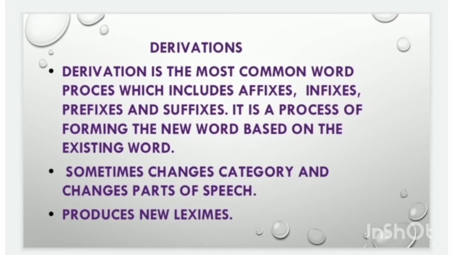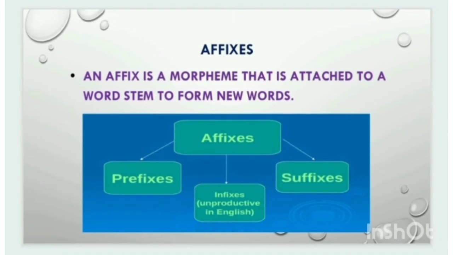Derivations. Derivation is the most common word formation process. It is a process in which new words are formed based on existing words. Sometimes it changes the category and part of speech. It produces new lexemes. Affixes are a part of derivation. An affix is a morpheme that is attached to a word stem to form a new word. It is divided into three types: prefixes, infixes, and suffixes.